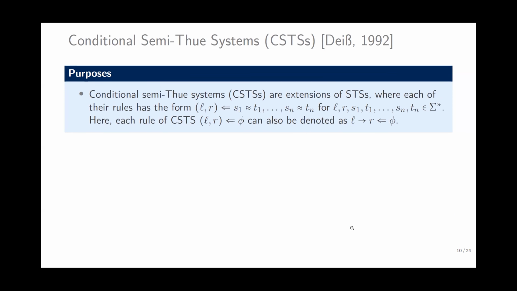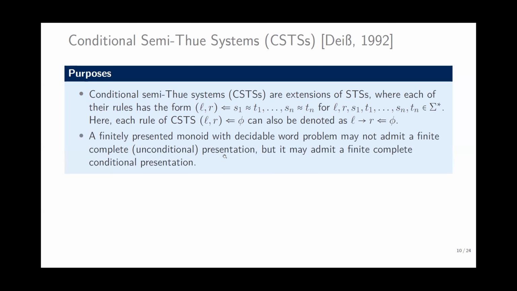Now, the second part is conditional semi-Thue systems. In conditional semi-Thue systems, we have a condition in the semi-Thue system. A finitely presented monoid with a decidable word problem may not admit a finite complete presentation. For example, with this inference system, the run does not terminate and it can go on forever.